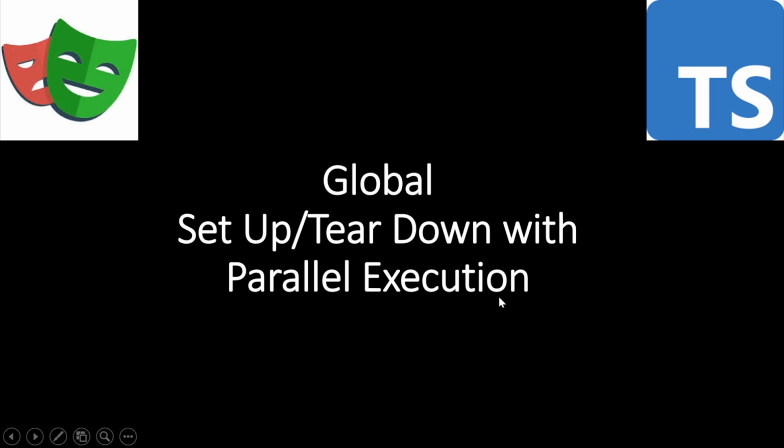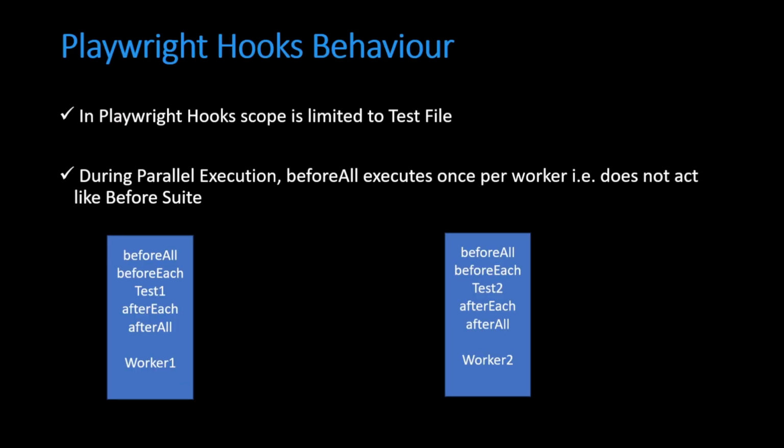So today, in continuation to our previous video on parallel execution, we will be talking about how we can utilize the global setup and teardown feature of Playwright to set up certain preconditions and postconditions that will run once per execution. But in order to understand this particular behavior, first of all, we'll have to understand the behavior of hooks. So in Playwright, we have a hooks concept like other frameworks.